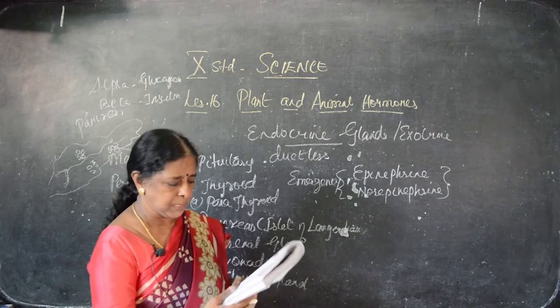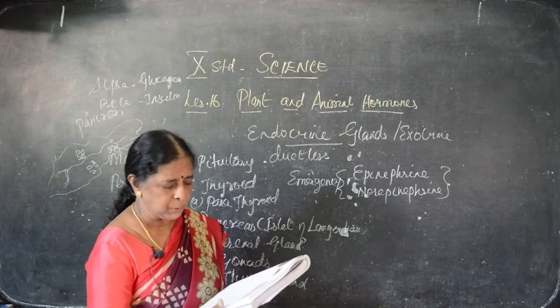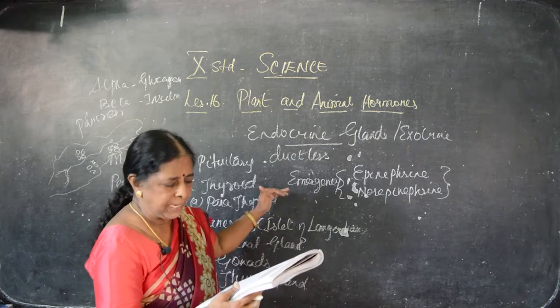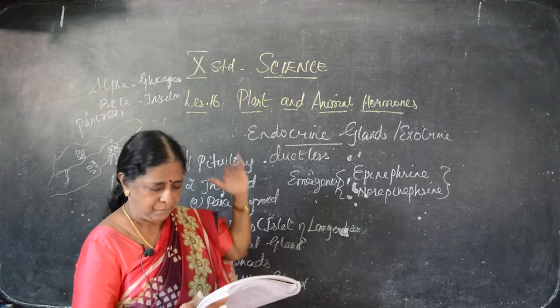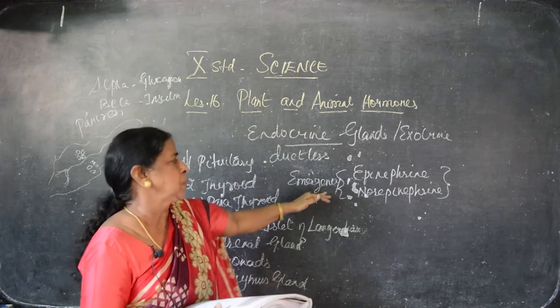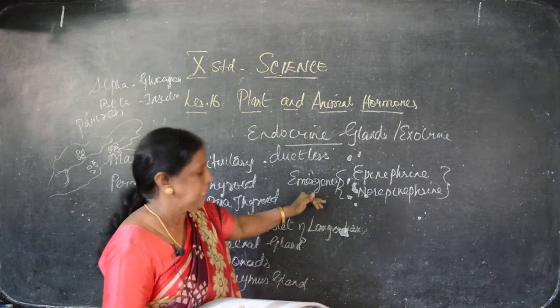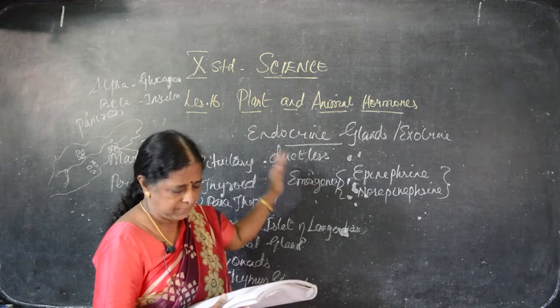So that's why it's known as emergency hormone, or else known as the hormone of flight, fright and fight. Flight means what? Run away. Fright and fight. So this is known as emergency hormone as well as hormone of flight, fright and fight.